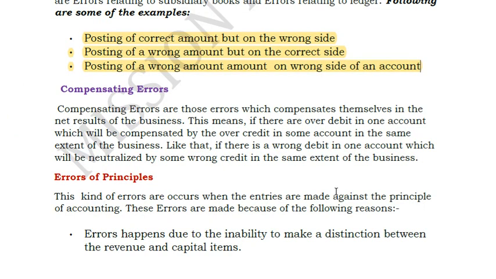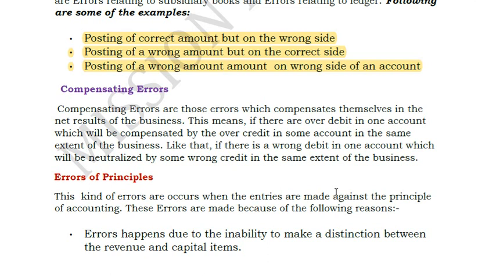So what happens in these types of cases? The debit and credit both will match, but there will be something wrong in the amount. This will compensate each other. So that is the reason for the name of this error, compensating error. That means the totals will match because on both sides it is a wrong amount. Debit will be wrong, credit will be wrong, but because both sides are wrong by the same amount, the totals will match. So these kinds of errors which compensate each other are called compensating errors.